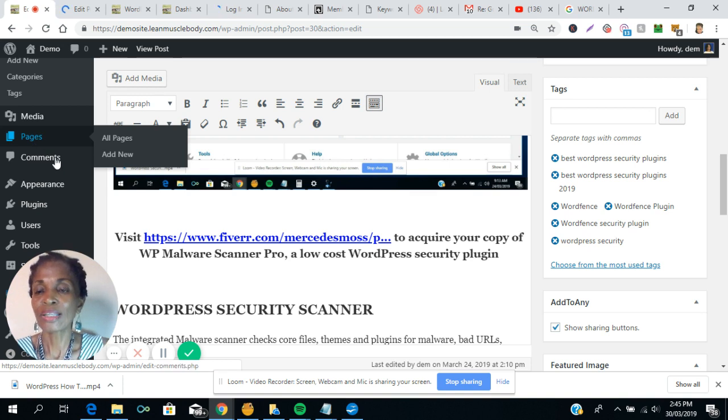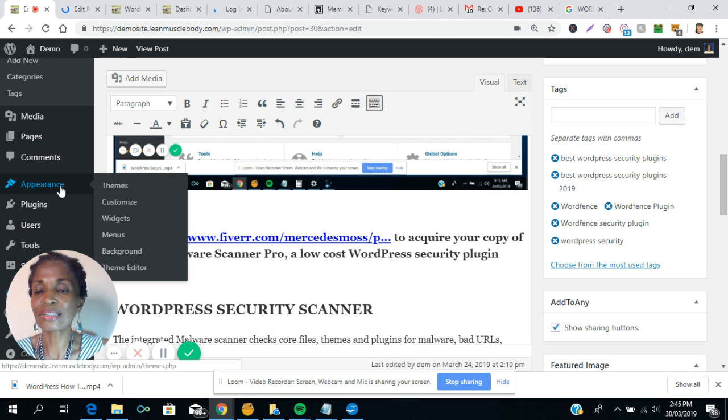This is where you can click to get to comments. You would see all the comments that people make on your site. This is appearance of your site. That's on the front end, how your site looks. You can vary the appearance of your website by using themes, WordPress themes.